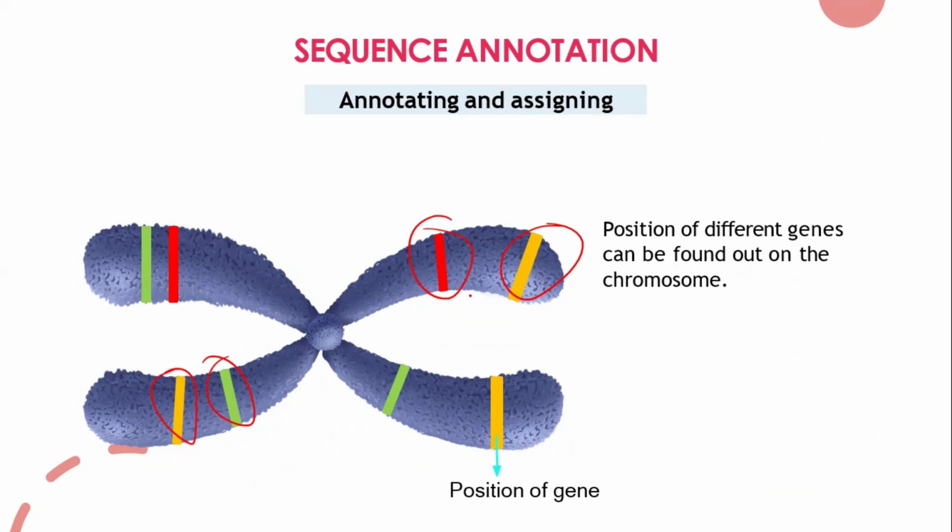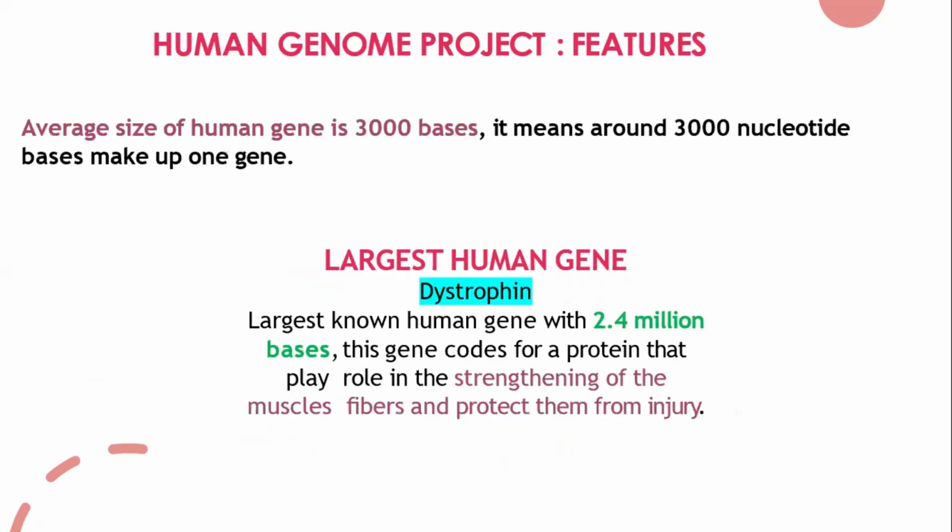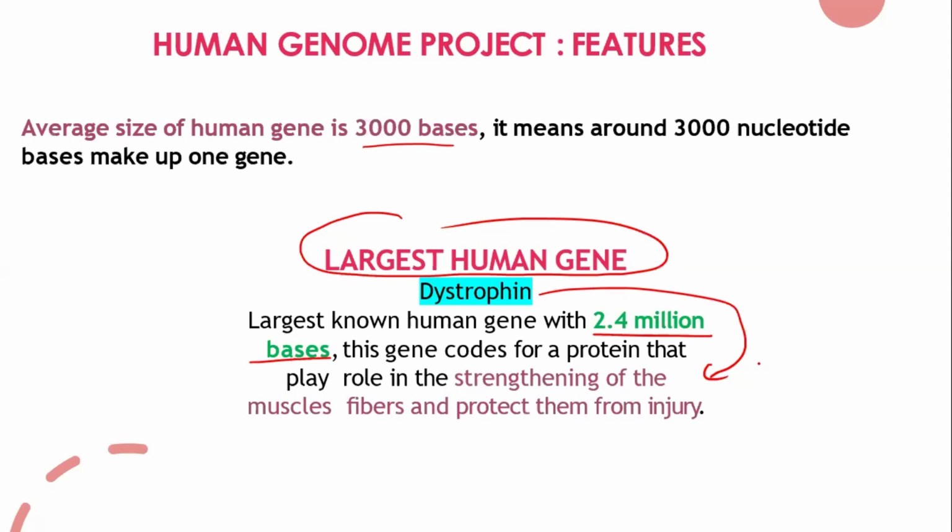And whatever the remaining part is there, that's completely non-genomic part, or you can say the introns part. And remember, by this project, we have understood that each gene on an average contains 3000 bases. I mean nucleotide bases. The biggest human gene is dystrophin, which contains 2.4 million bases. And this dystrophin protein is helpful for recovering the damaged muscles. Okay, whatever the damaged muscles are there, they have to recover.